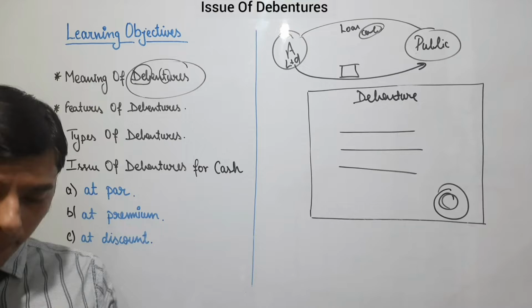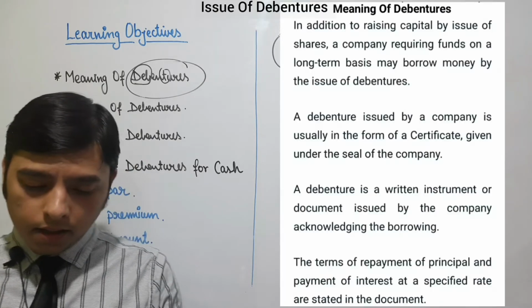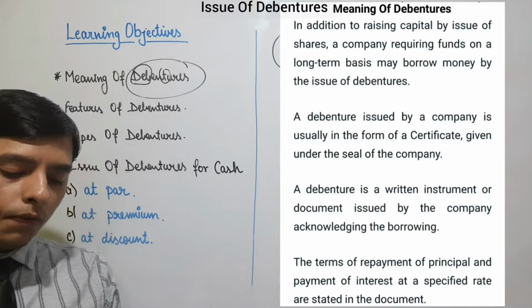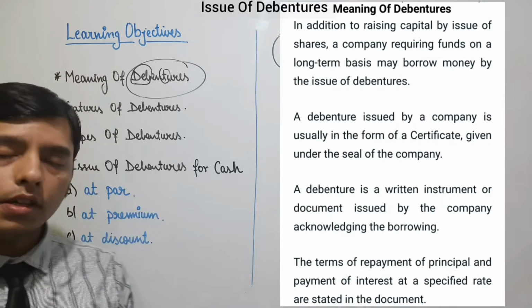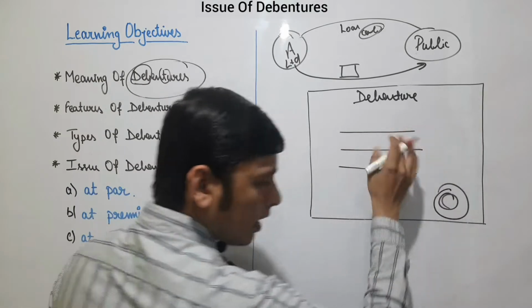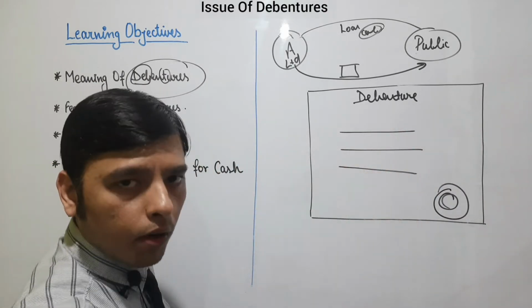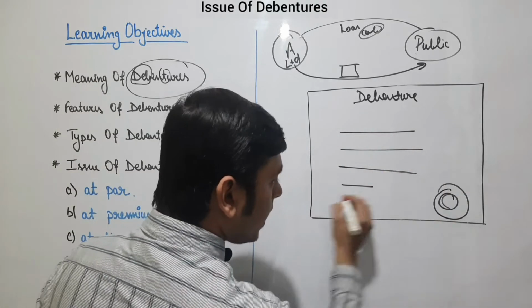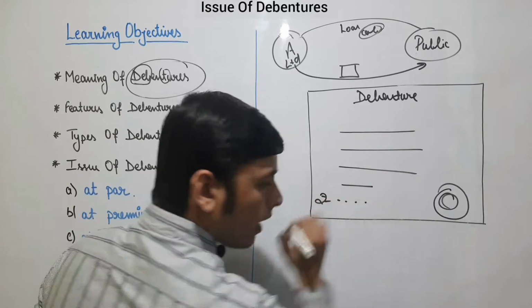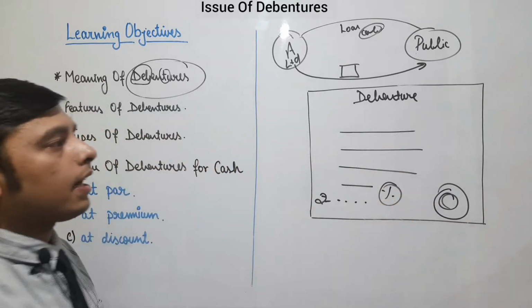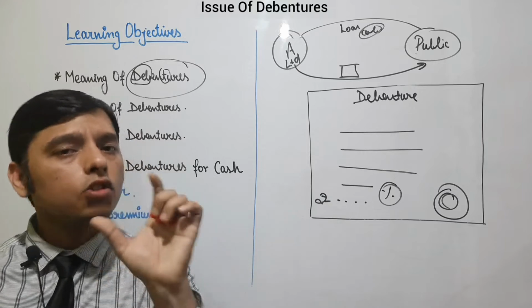So coming forward, here it is written that the terms of repayment of principal and payment of interest at a specified rate are stated on the document. In this document, some lines are given in which it is written that I am taking a loan from this public and this person, and it is also written that I am taking this much loan and I am returning this much interest. All these things are written in this document. So a debenture is a document.